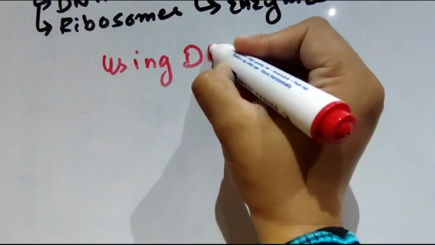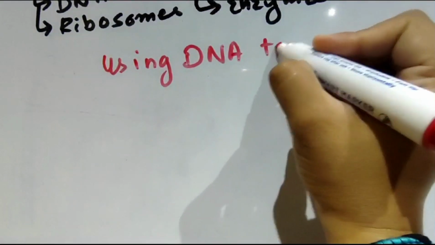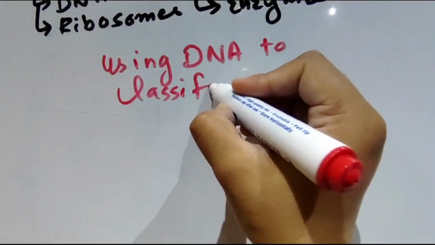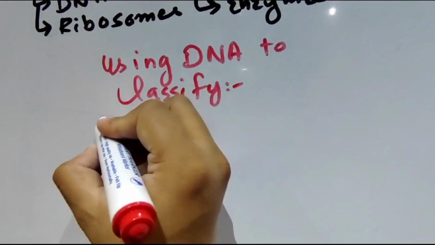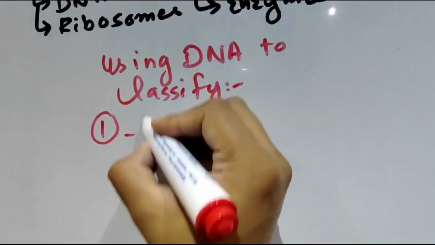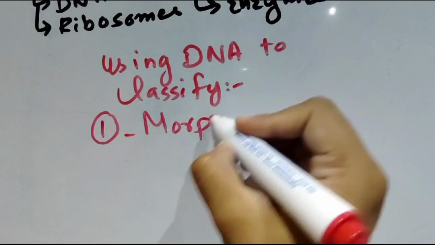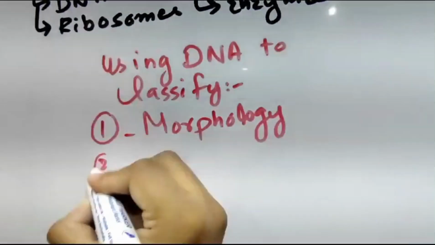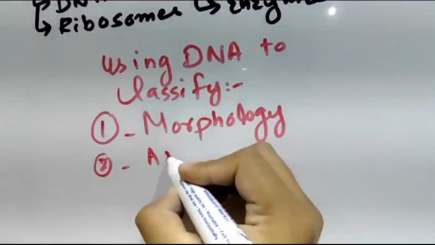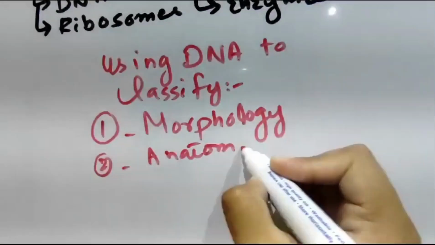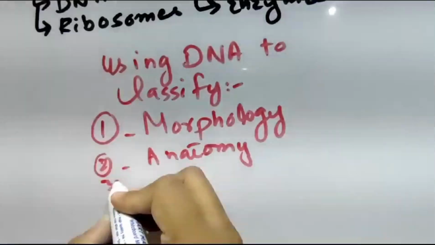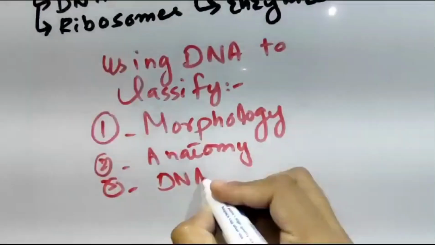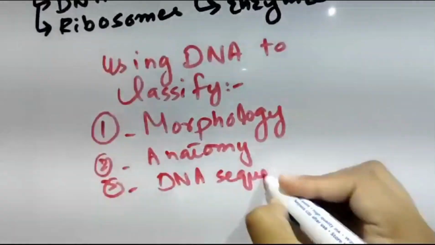Now, how do we classify organisms? In the past, organisms were classified by morphology, by their external form, and by anatomy, by just studying the internal form of the organisms. But these two methods were not so accurate. What is the accurate method? Using DNA to classify the organisms. It is the most efficient method.